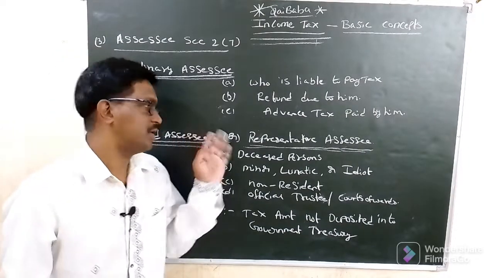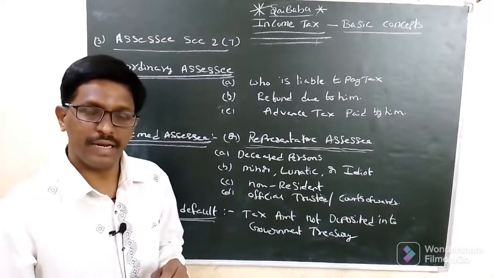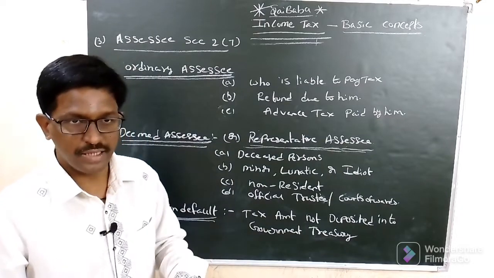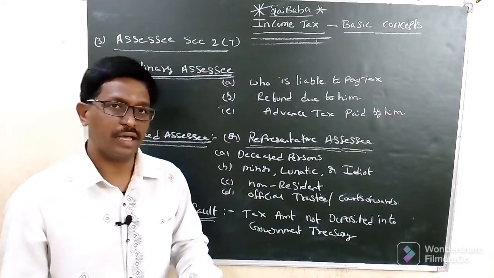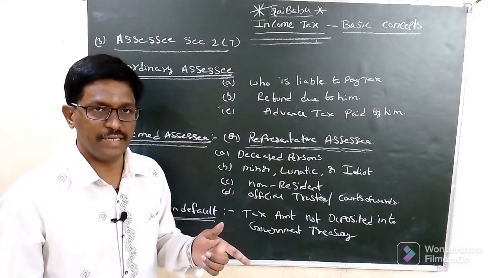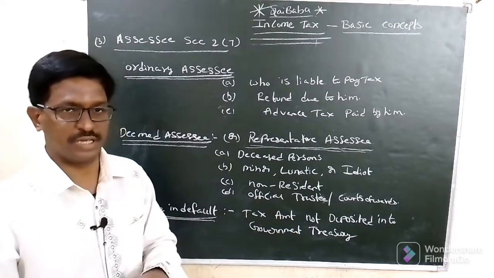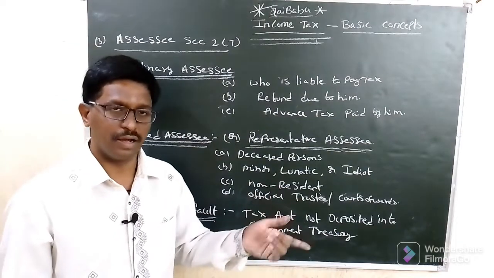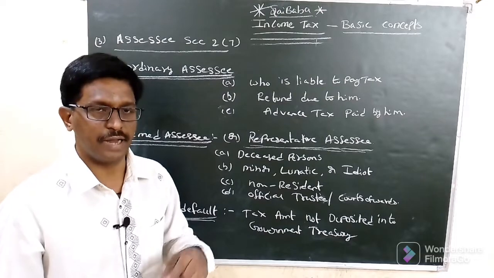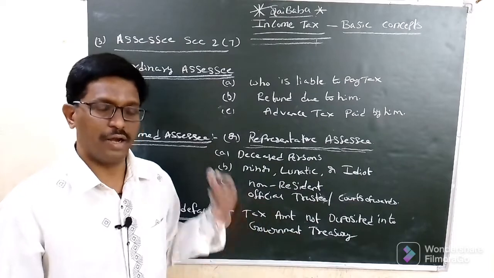Next, deemed assessee or representative assessee. It means a person paying tax on behalf of another person. He is called a deemed assessee or representative assessee. If a person dies, the legal representative will pay the tax to the government. He is a deemed assessee. Likewise, the legal representatives of a lunatic, minor or idiot pay the tax on their behalf, and are called deemed or representative assessees.